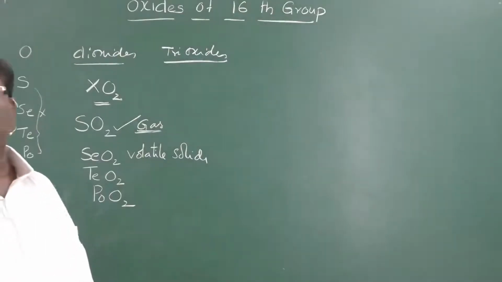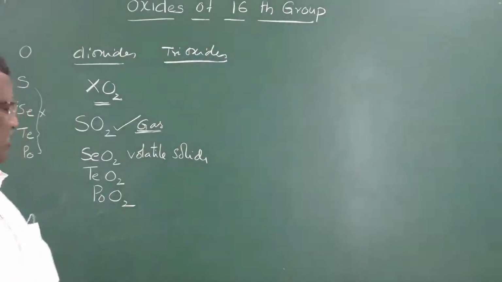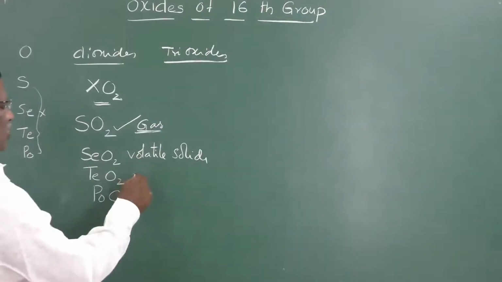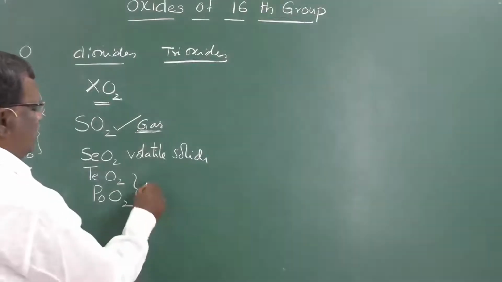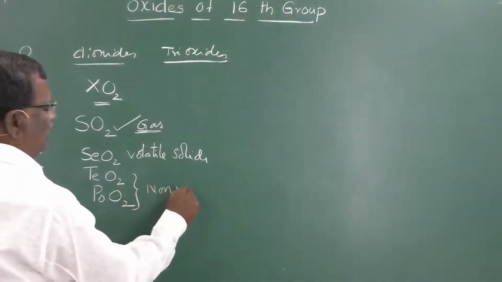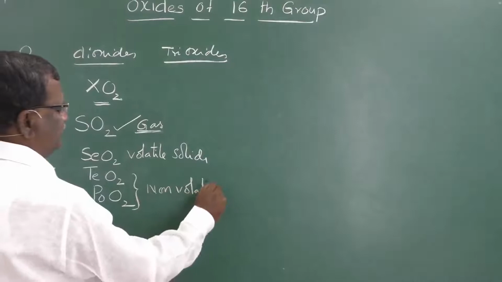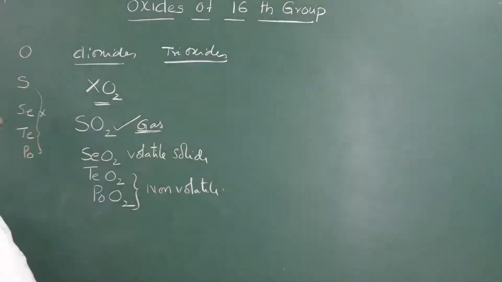Whereas TeO2 and PoO2, tellurium dioxide and polonium dioxide, are non-volatile solids.